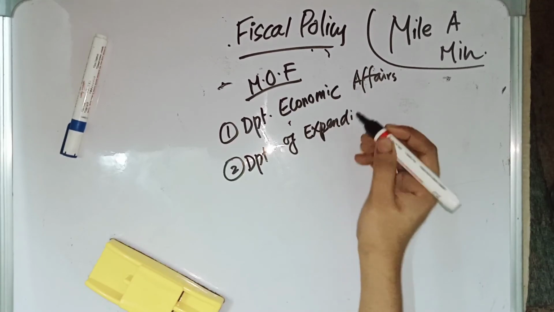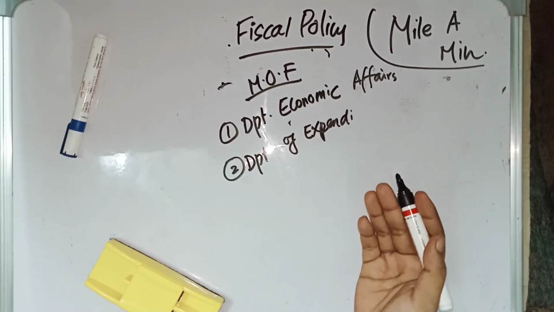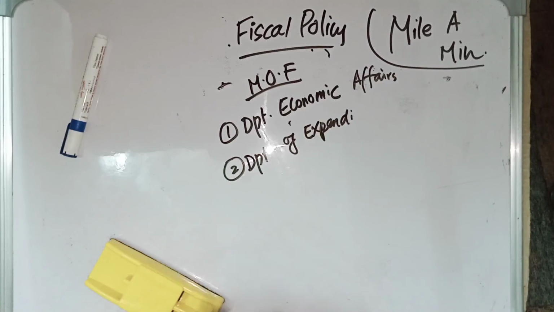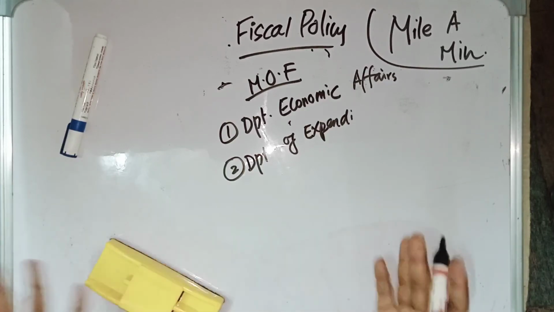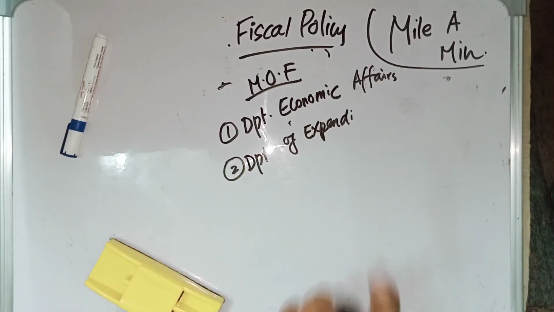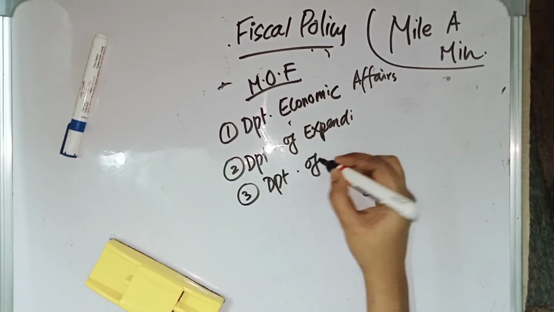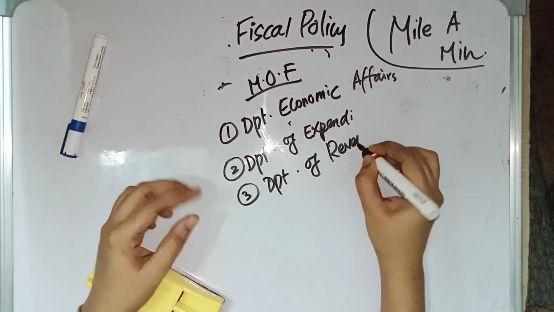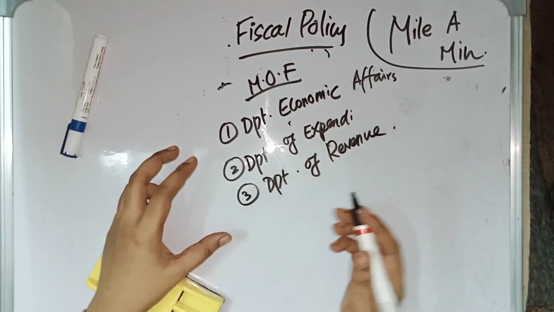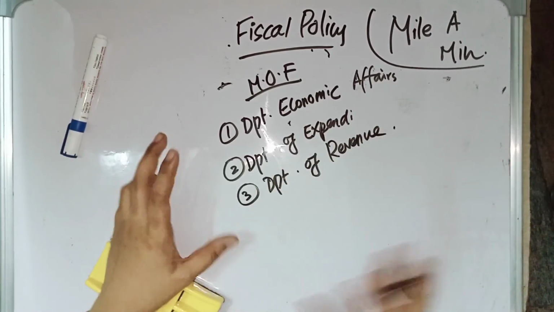It talks about how much money is to be spent from the Consolidated Fund of India and how it is spent. How money is spent, how much is spent, everything is discussed in the Department of Expenditure. And the third one is the Department of Revenue. It talks about the government's revenue, the ways and means by which the government gets revenue. It analyzes and studies the government revenue.